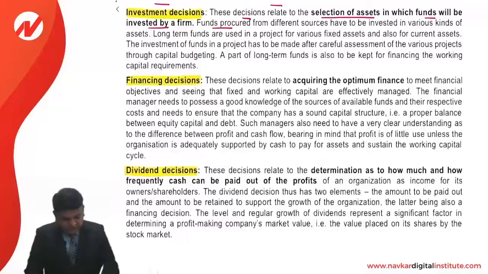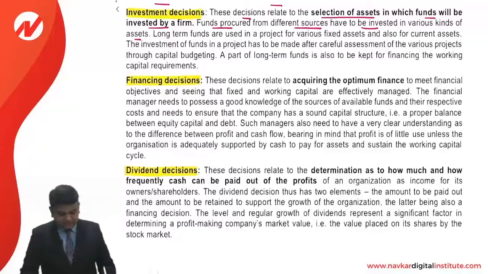The funds procured from the different sources have to be invested in various kinds of assets. Long-term funds are used in a project for various fixed assets and also for current assets. The investment of the funds in a project has to be made after a careful assessment of various projects through capital budgeting.